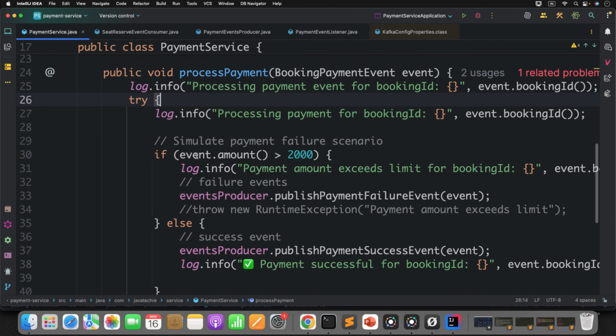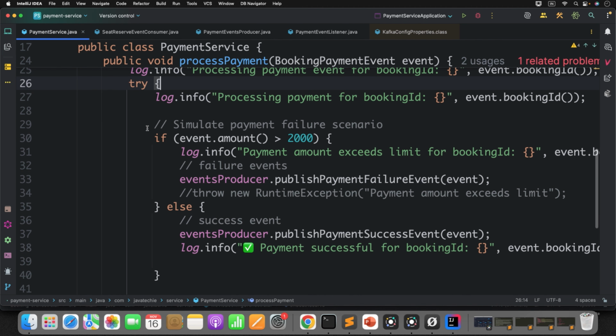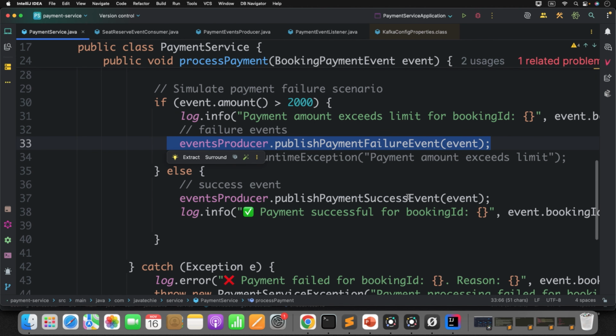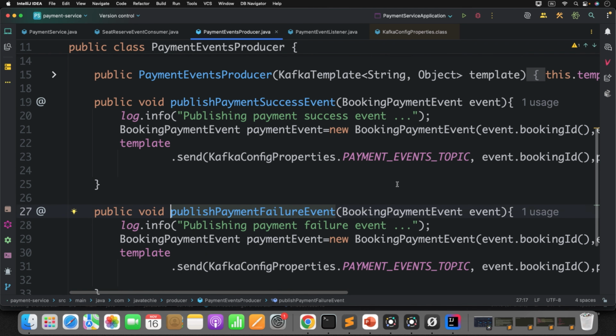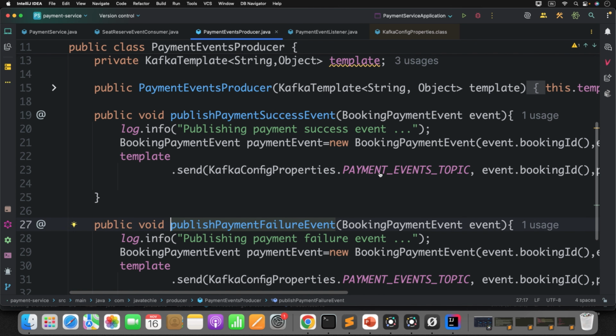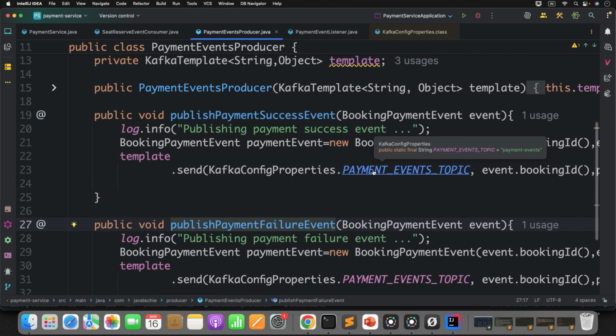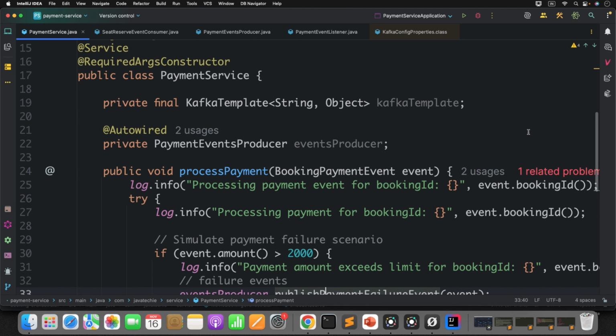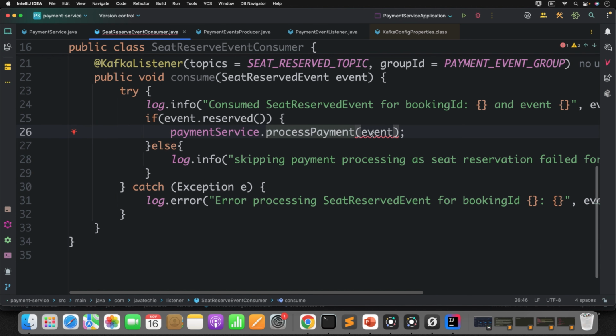So we have added a log statement. Then, to simulate the failure scenario, if the amount is greater than 2000, we gracefully throw the failure event. Otherwise we send the success event. Now observe that the payment failure or payment success event we send to the payment events topic, not to the command topic. All good. What is the error then? Okay, it is being used in a different place.